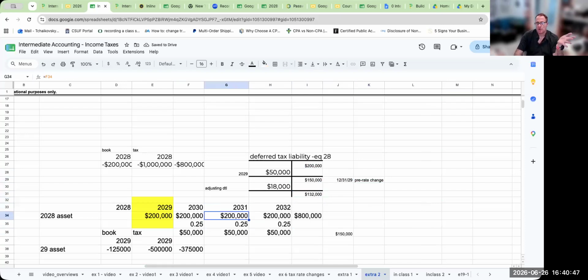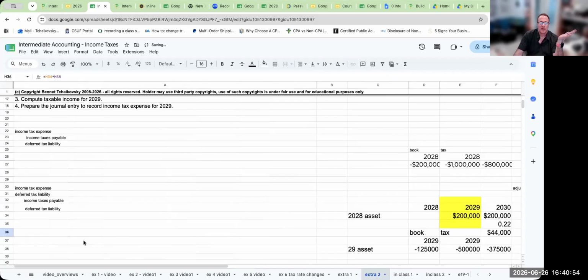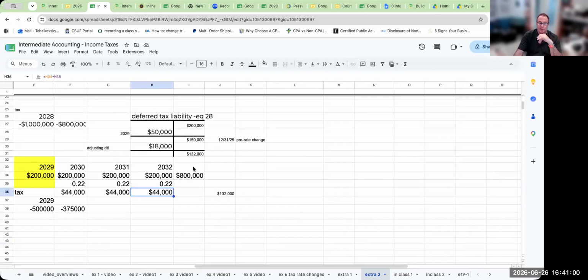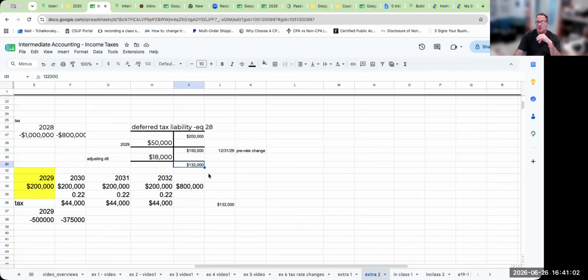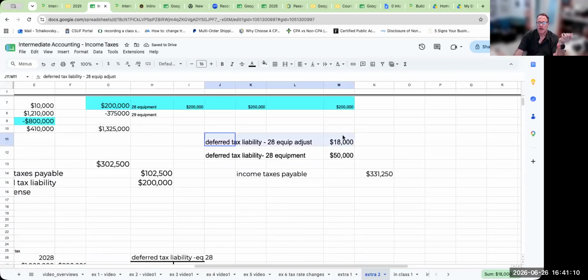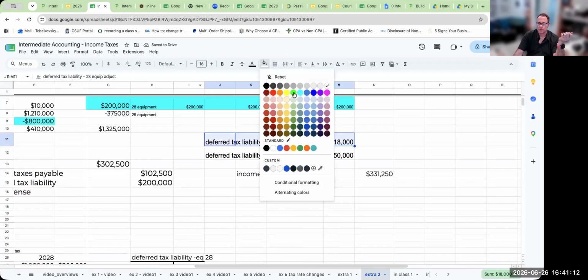However, I'm now saying, wait a second, the new tax rate is 22%, right? So therefore, my liability is no longer going to be 150. It now needs to be 132. So what I need to do is adjust my deferred tax liability right over here by the $18,000.